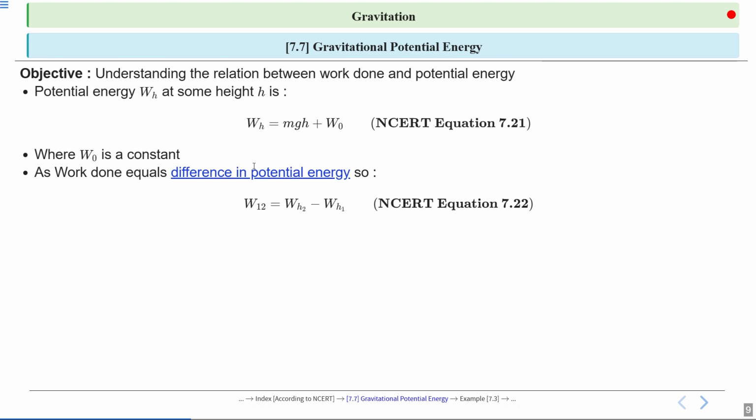Now, let's consider the work done when moving an object between two heights. W12 is the difference in potential energy between the two heights h2 and h1. So, W12 is equal to WH2 minus WH1. This shows us that the work done is directly related to the change in potential energy.